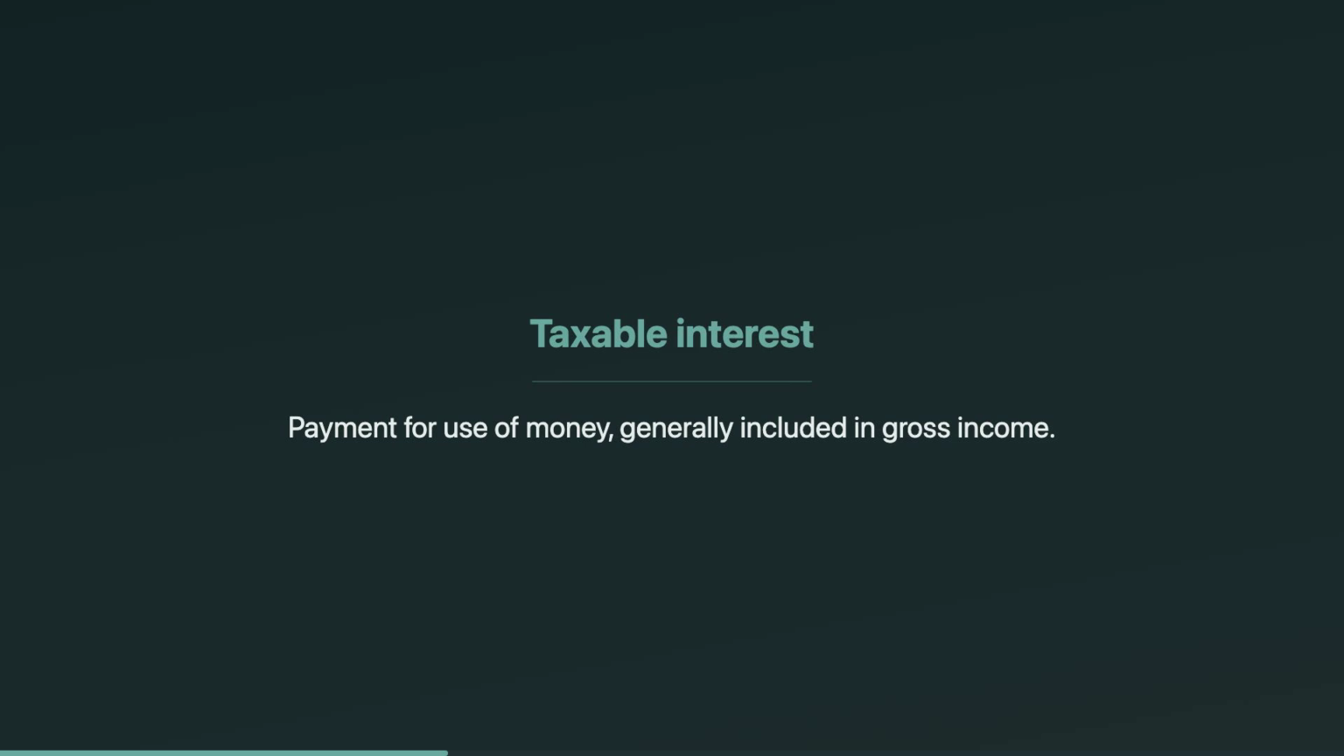Interest is payment for the use of money. If you loan money to a bank through a deposit or to an issuer through a bond, you're earning interest. Most interest you see day to day is taxable, unless a specific rule excludes it. Exam tip: don't assume government means tax-free. Treasury interest is taxable federally. Municipal bond interest is the one that's generally excluded.